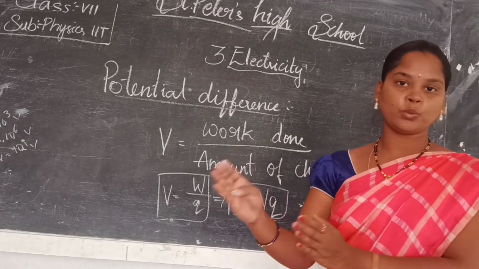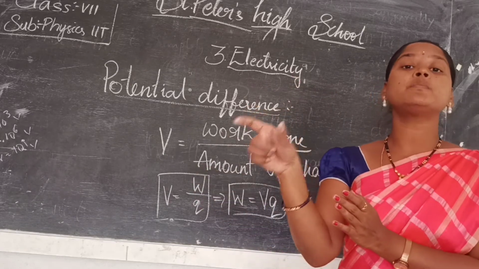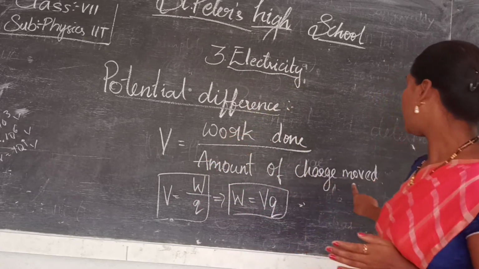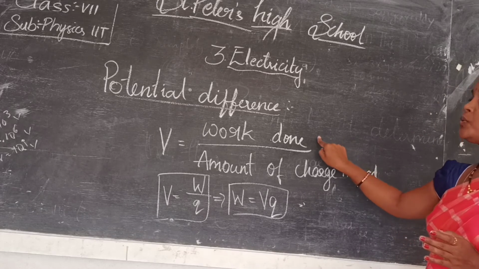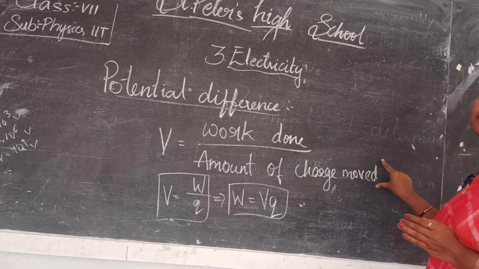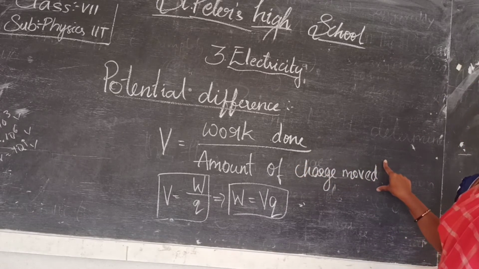So how much charge is moved, that is the amount of charge moved, and how much work is done by moving this charge from one place to another.